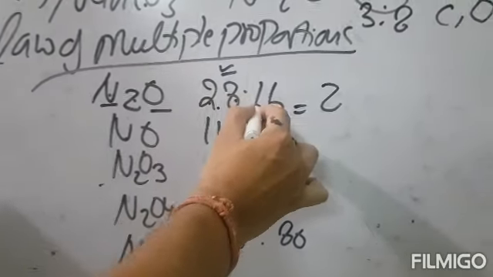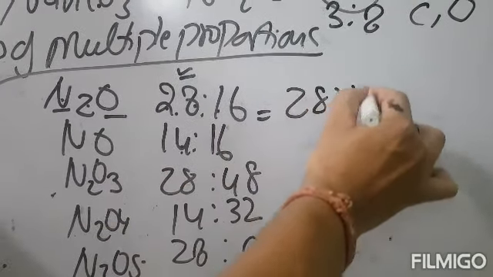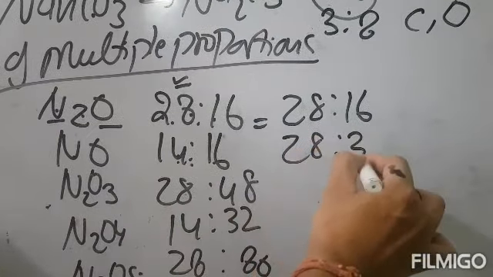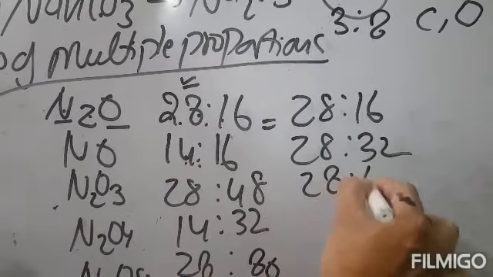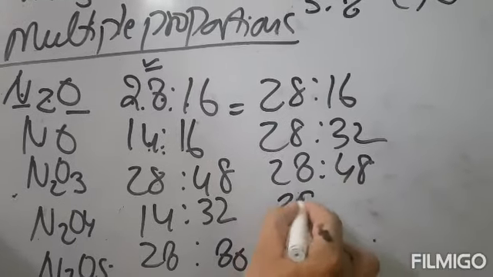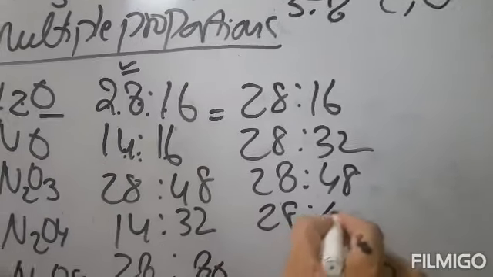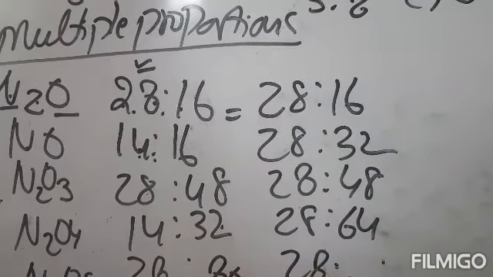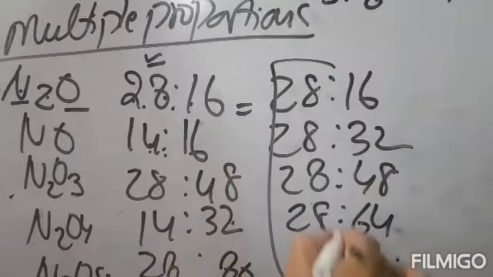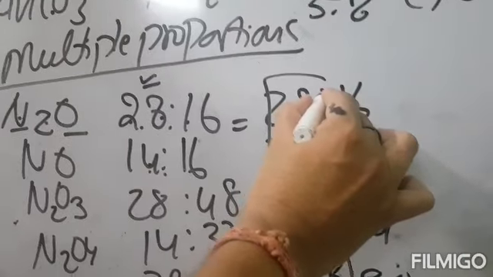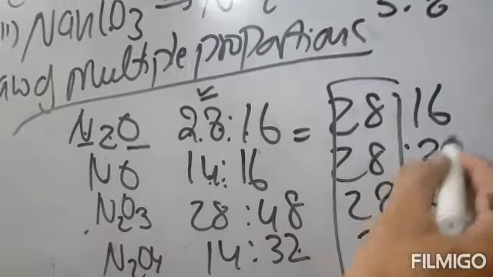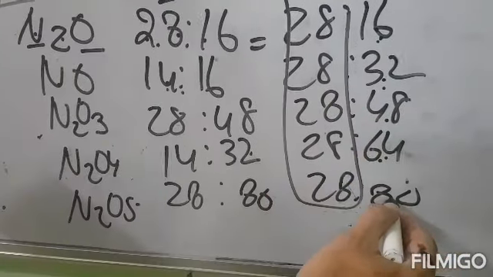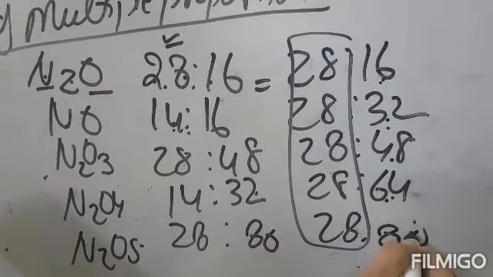It's okay. 28 ratio 16 is okay. Here we can multiply it by 2. It comes 28 ratio 32. It is again 28 ratio 48. It comes 28 ratio 64. 32 multiplied by 2, and it's coming here 28 ratio 80. So here nitrogen is fixed. Thus the ratio of the masses of oxygen is 16, 32, 48, 64, 80.